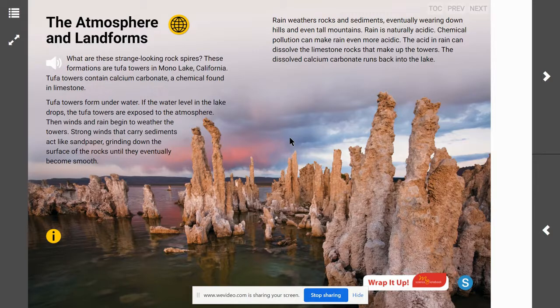As you move forward, you are going to be asked to list 2 factors in the atmosphere that can change the shape of the landforms, and you are going to be asked to predict if the amount of acid rain increases, how might the organisms living in the lake be affected? So you're going to have to list and predict, because your goal with this lesson is that you can explain how processes in Earth's atmosphere interact with and change the shape of landforms. Good luck, scientists.